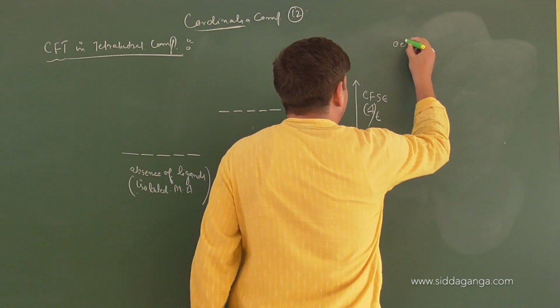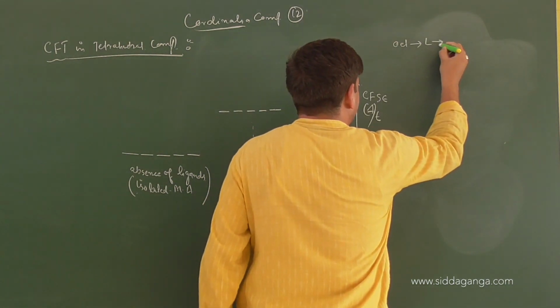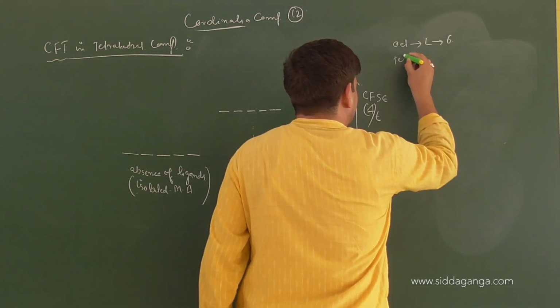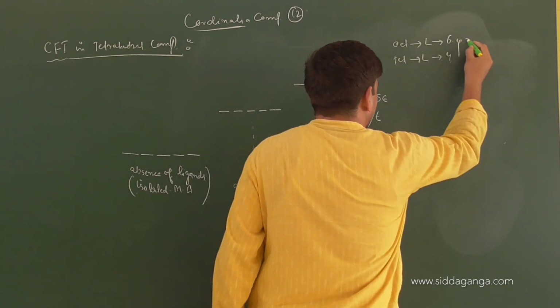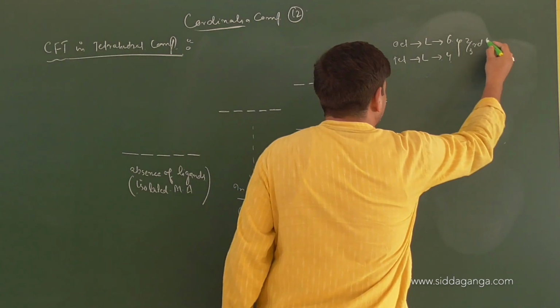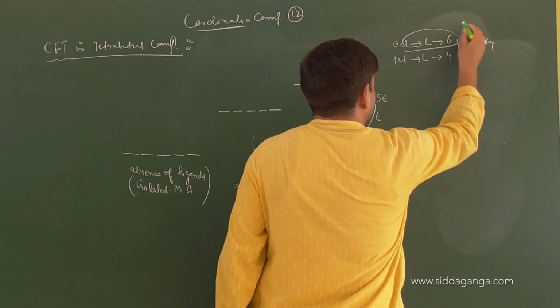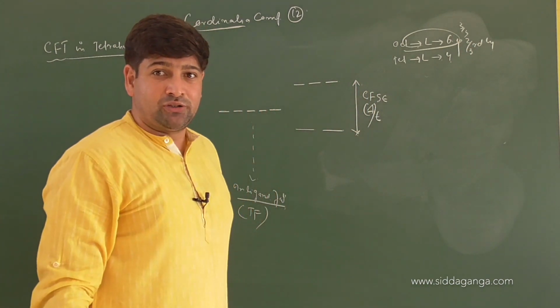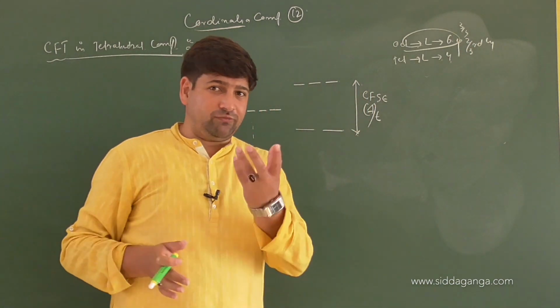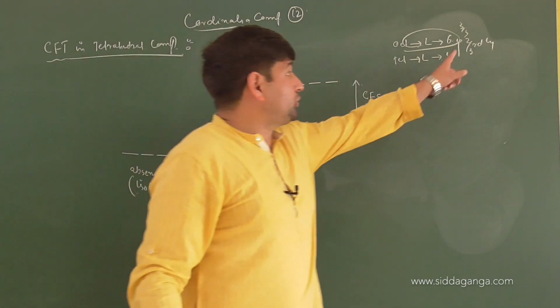In the octahedral field, have a look, how many ligands are coming? 6. And in the tetrahedral field, the number of ligands coming is how many? 4. So it is roughly 2/3 of the ligands. If in this case it was 3/3, now 2/3 of the ligands are coming for bond formation. So out of 6, 2 are left out, now only 4 are coming for bond formation. So 2/3.